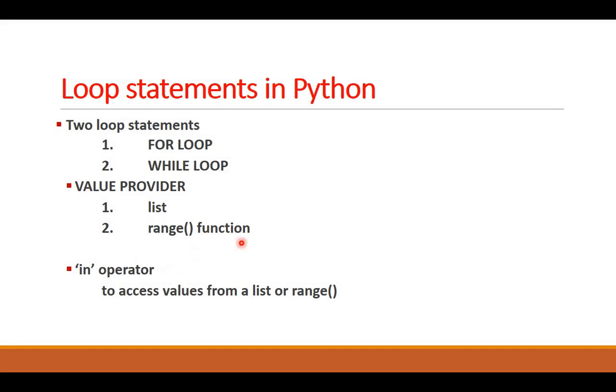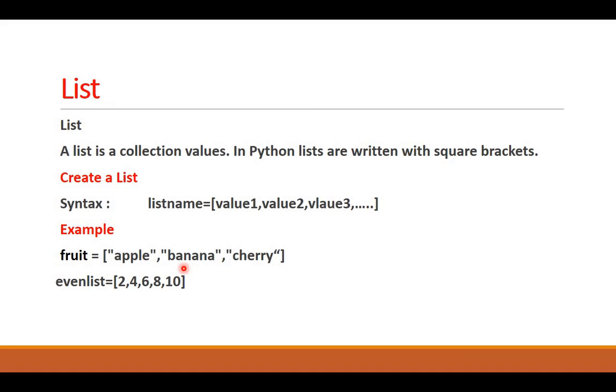And then to access the value from these two value providers, we have an in operator. All these things are used in different combinations to execute a loop in Python. First of all, let us understand what is list. It's a value provider and it's a collection of values. In Python, it is written with square brackets.